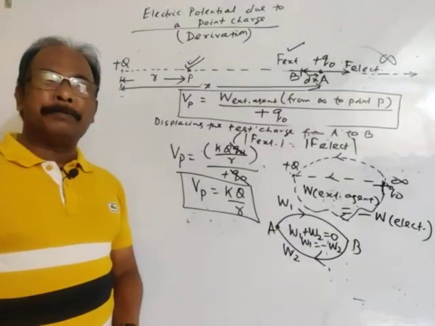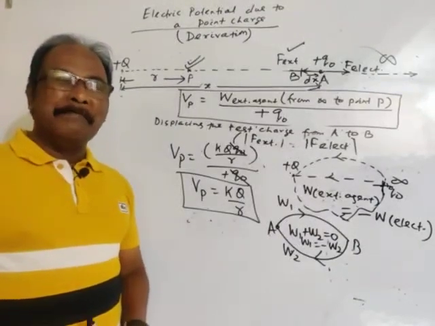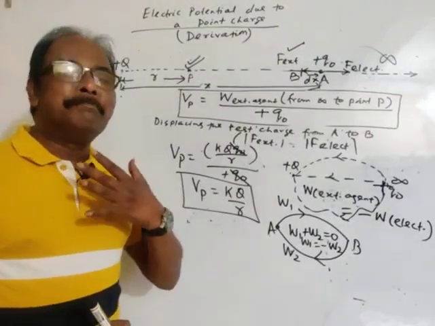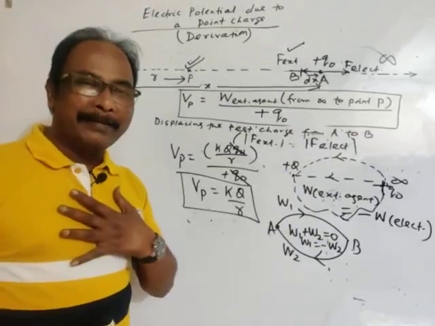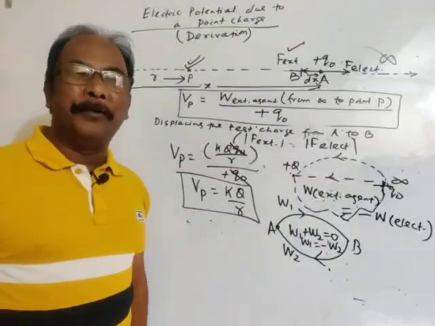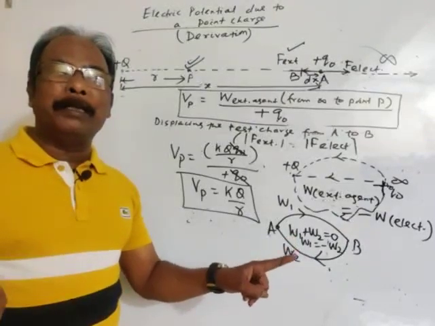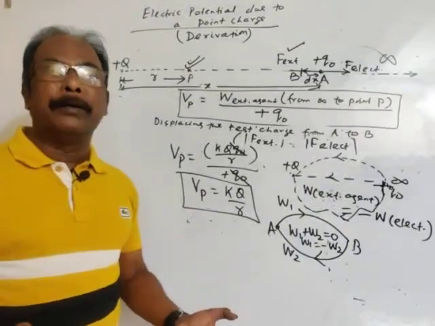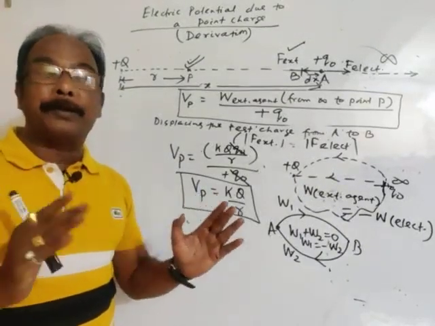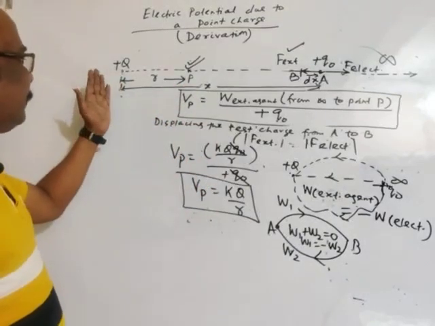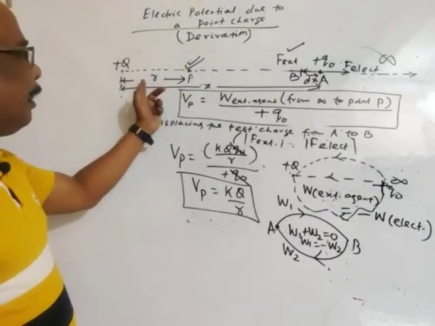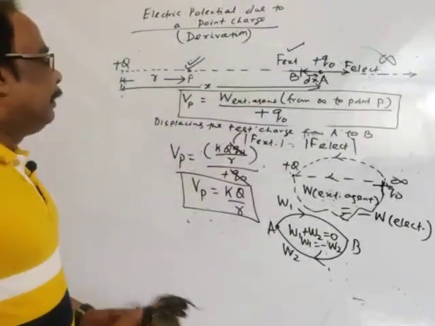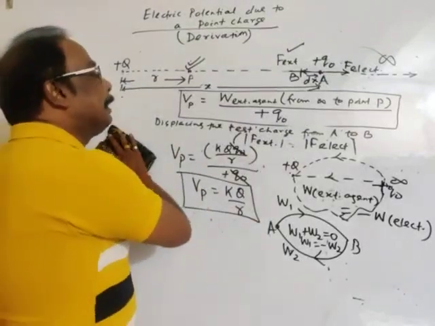You go through the concept in physics. First, understand the basic concept, think it, perceive it, feel it. Then physics will be made easier for you. Nothing is difficult in physics. Approaching theoretical questions or numericals will be made easier if you have clarity in your understanding. This is the potential due to a point charge at any point P at a distance r from the point charge. Then, some points on electric potential.